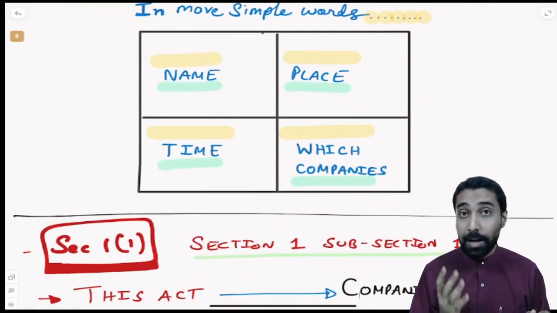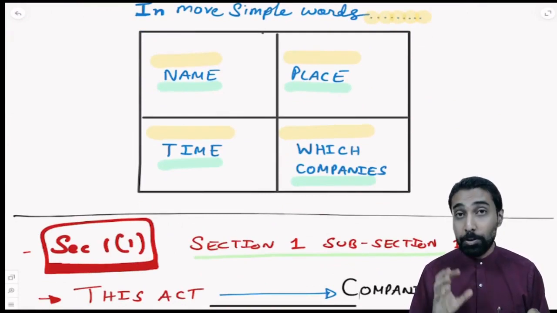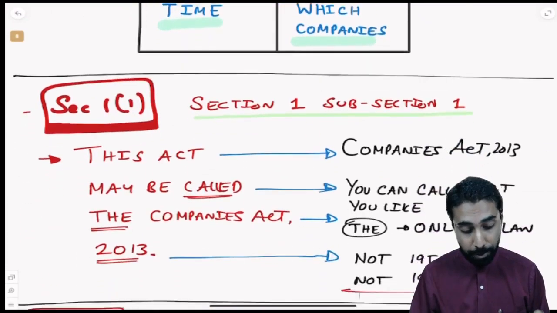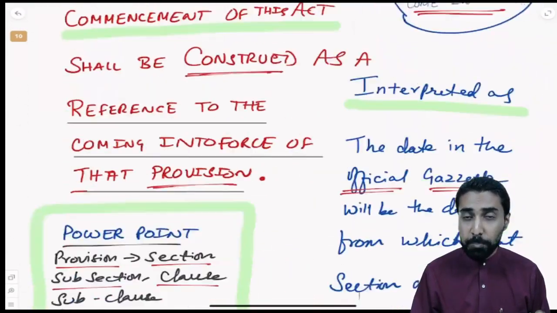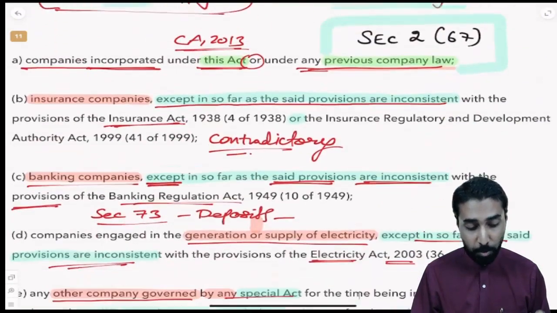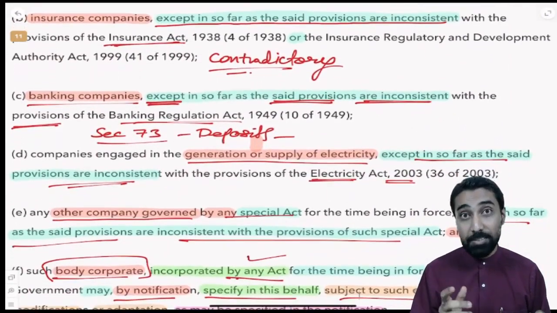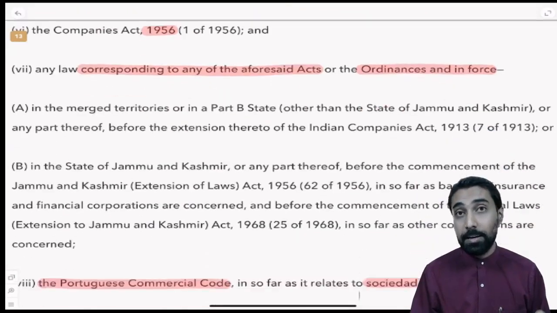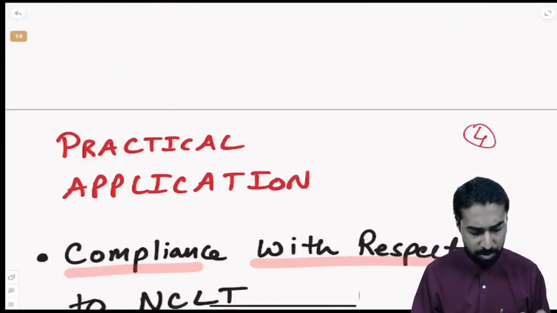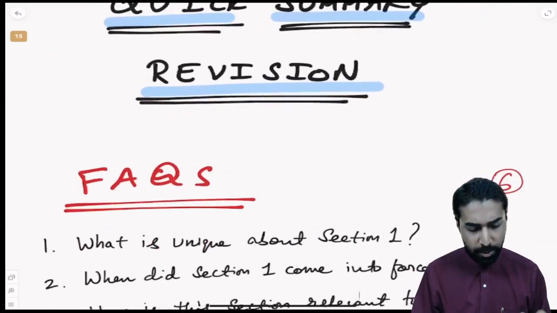Then the 4 aspects: name, place, time, and to which companies section 1 applies. We understood all of this in great depth. Then we understood all the provisions of section number 1, that is the effective date concept, correct? And which are the companies to which these entire provisions apply. We understood all of this, correct? That is the quick revision.